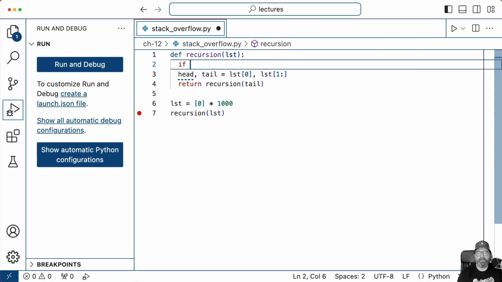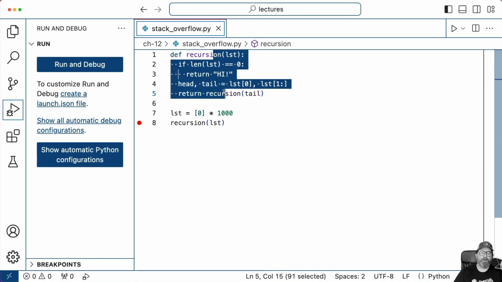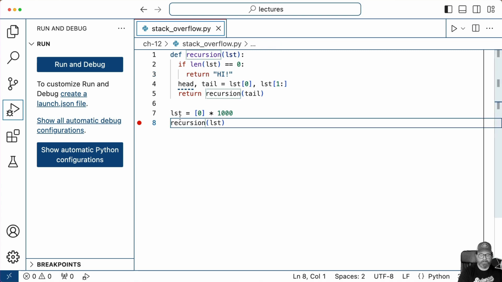Then we'll check: if the length of the list is equal to 0, then just return hi. So all this is doing, I've set it up, it's not really doing anything other than testing how many times we can call recursion. We have a 1,000 item list, and we're taking one off every single time. When we get to a list of 0, we return hi. So eventually this should return hi if we don't exceed our stack allocation. I'm going to print that out.